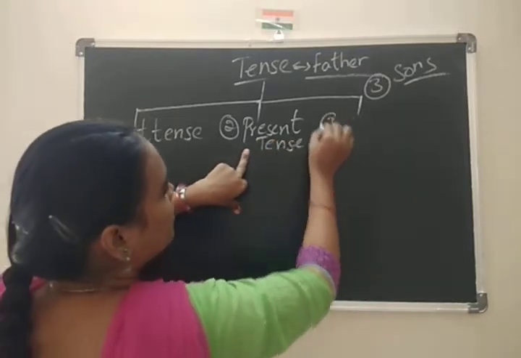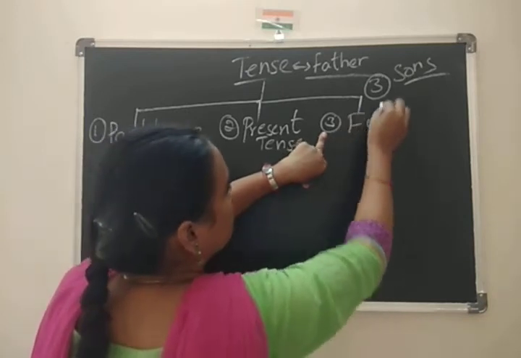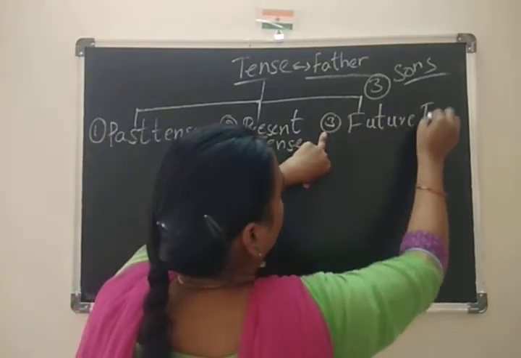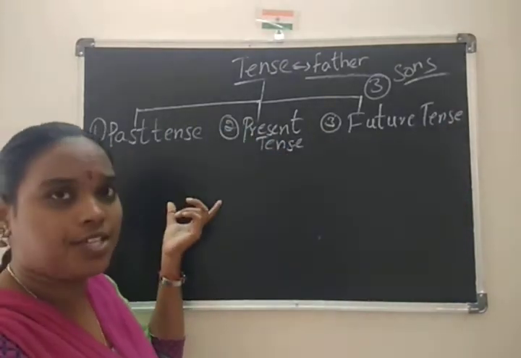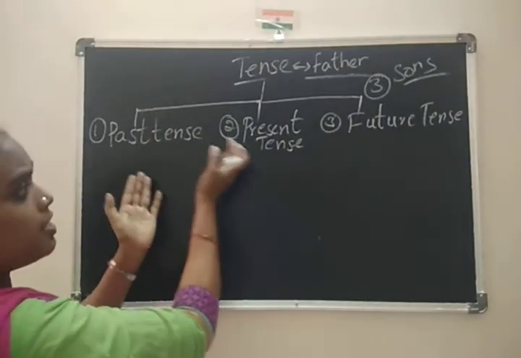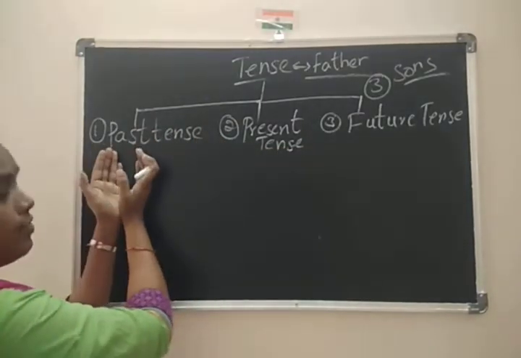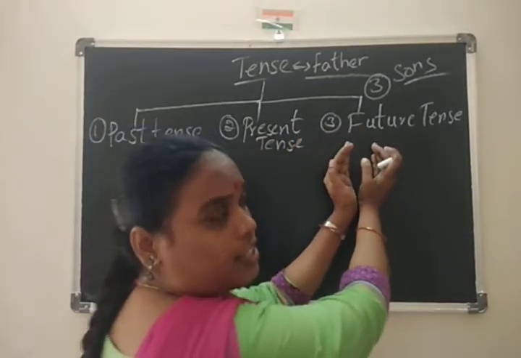And third son of tense, future tense. Are you able to understand? How many sons does tense have? 3 sons. Who are those? First past tense, second present tense, and third future tense.